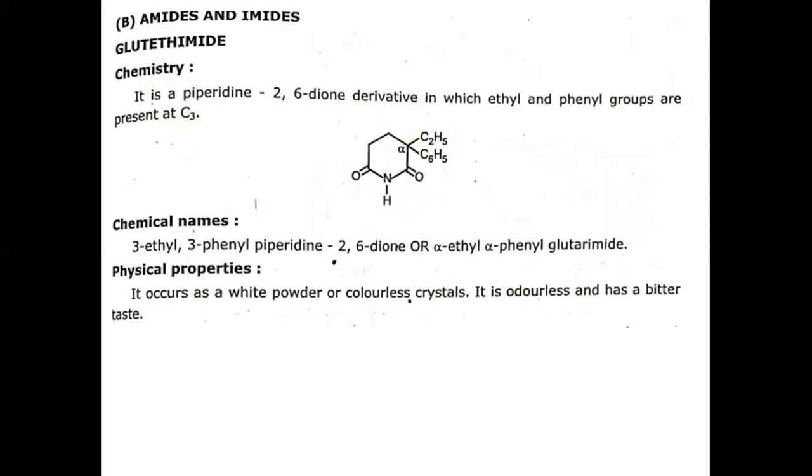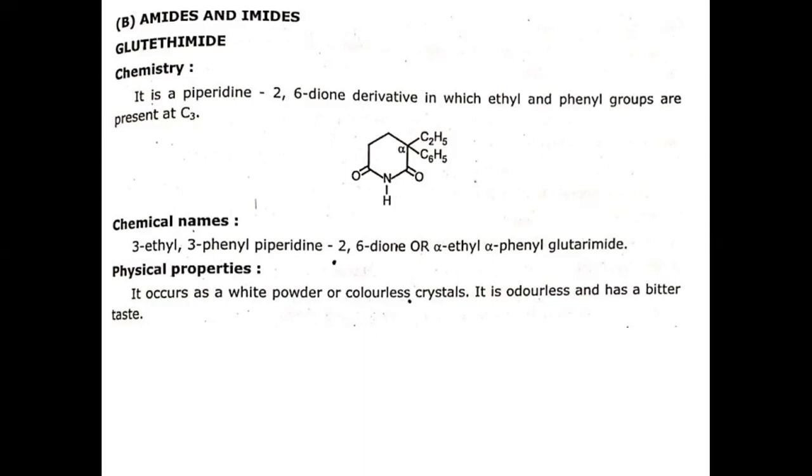Next is a class of drugs which contain amides and imides. And in this, we have to study glutethimide. If you look at the structure of glutethimide, it contains a piperidine ring, which is substituted with ethyl and phenyl at the C3 position. Now the chemical name of glutethimide is 3-ethyl 3-phenyl piperidine 2,6-dione, or alpha-ethyl alpha-phenyl glutarimide.